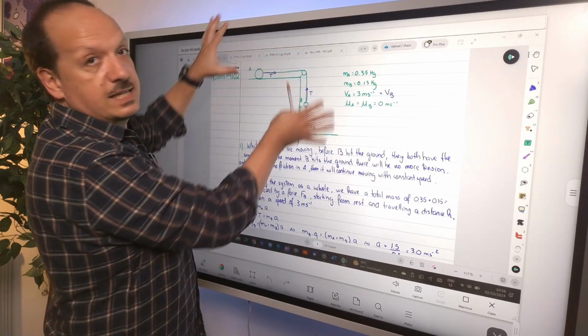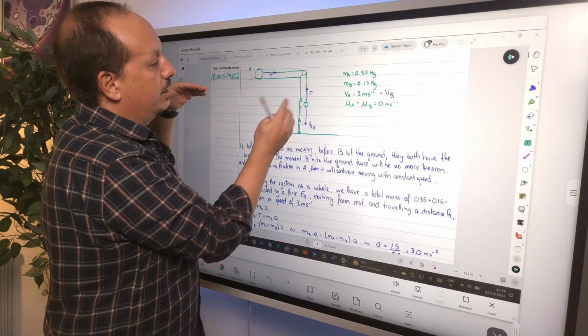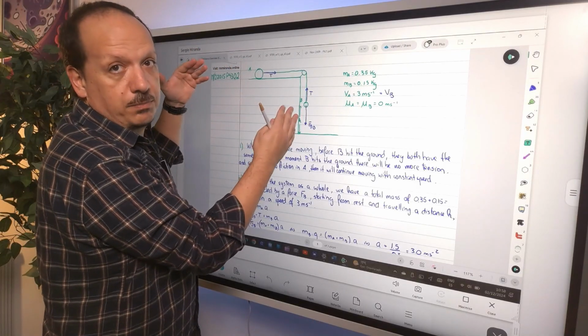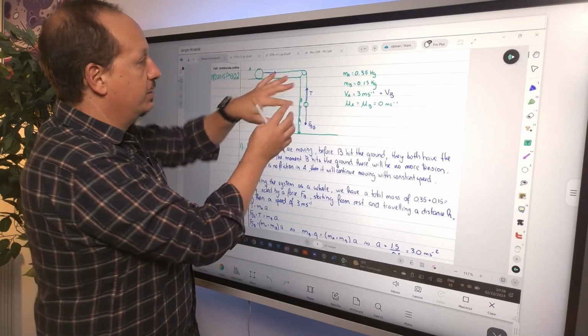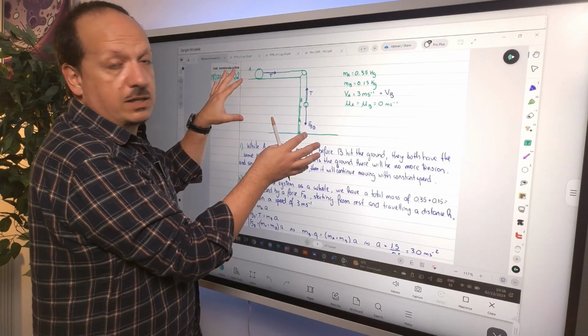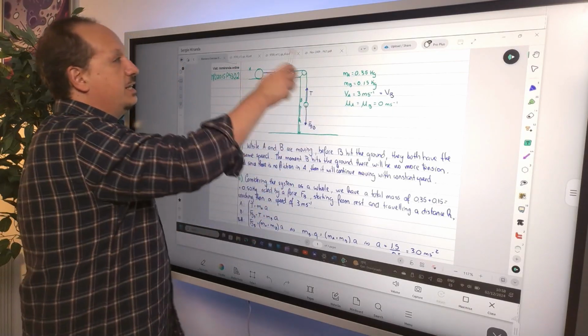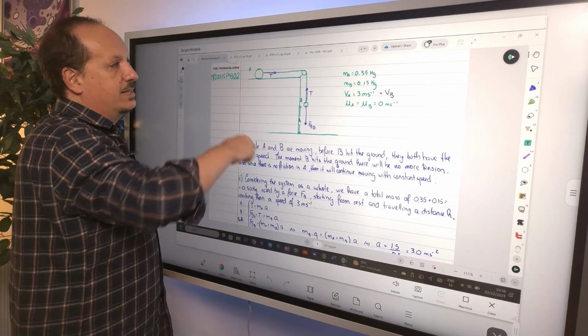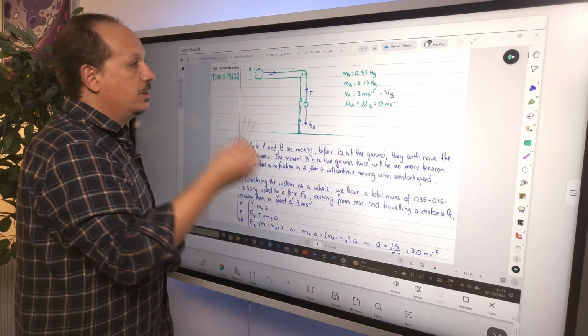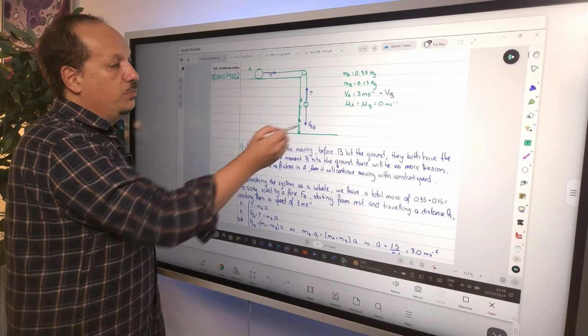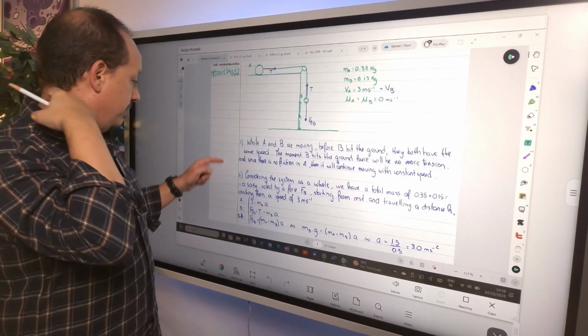And if you consider this as a single object, you have two forces of equal magnitude and pointing in opposite directions, so they cancel each other out, right? This means that for this system, considered as a single object, the only resultant force is going to be this weight over here, all right?